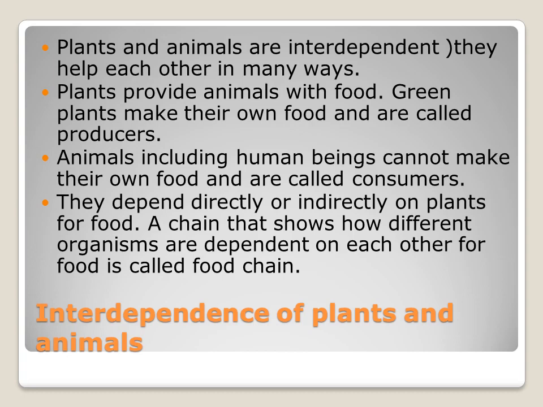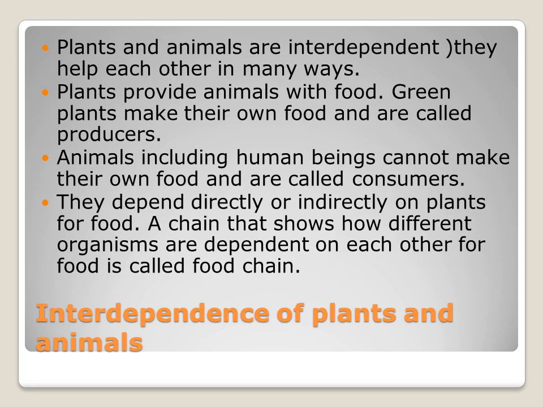So as you all know, the plants provide animals with food, right? Because the green plants make their own food. So they are called producers. Plants which make their own food with the help of photosynthesis are called producers.